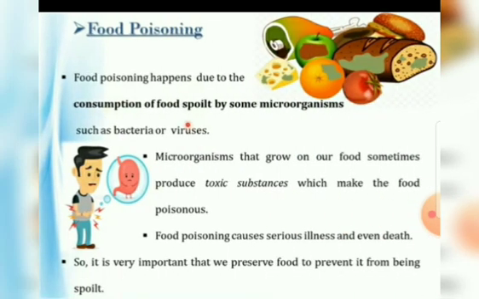Now the next topic, food poisoning. Food poisoning happens due to the consumption of food spoiled by some microorganisms such as bacteria or viruses. Microorganisms that grow on our food sometimes produce toxic substances which make the food poisonous. Food poisoning causes serious illness and even death.